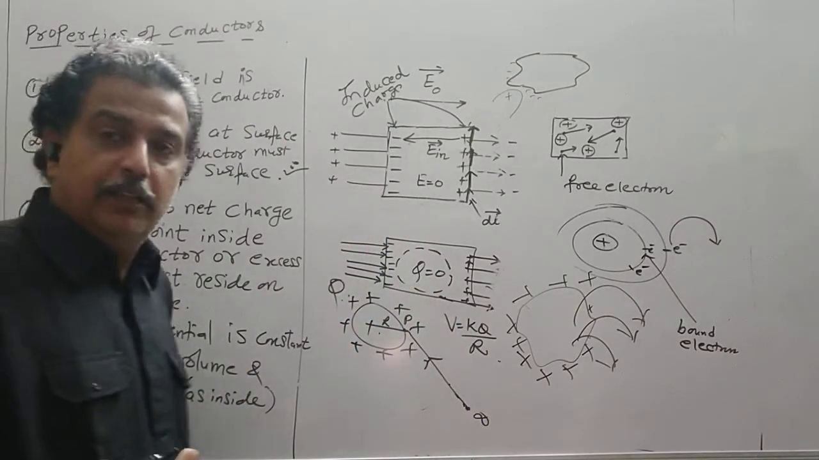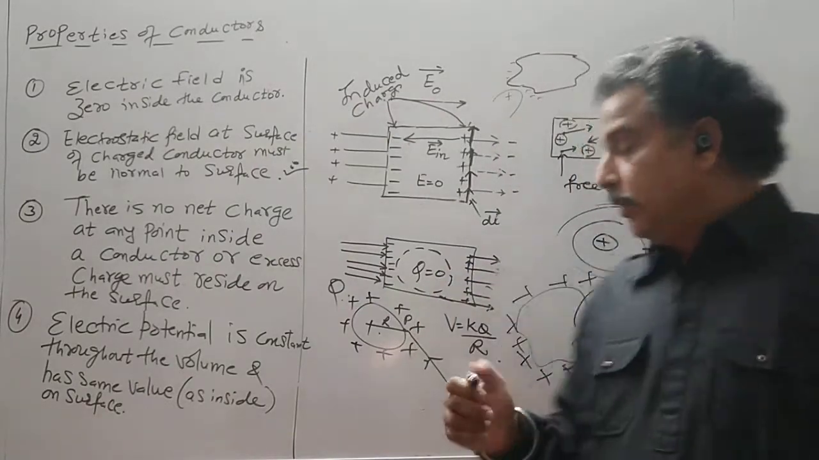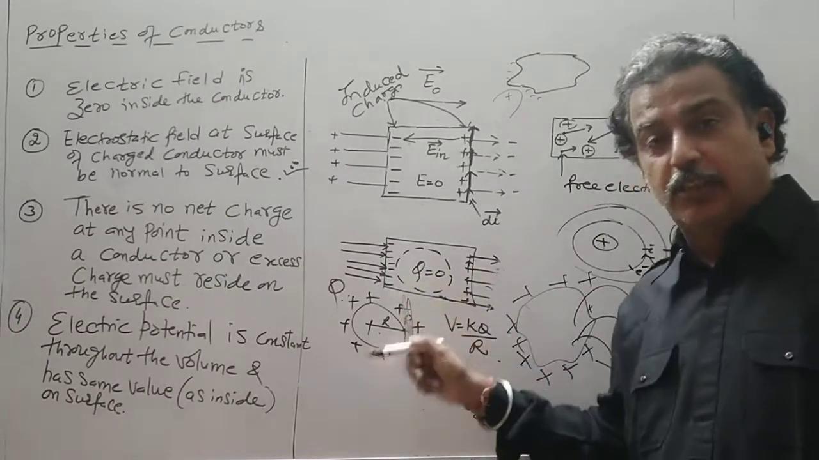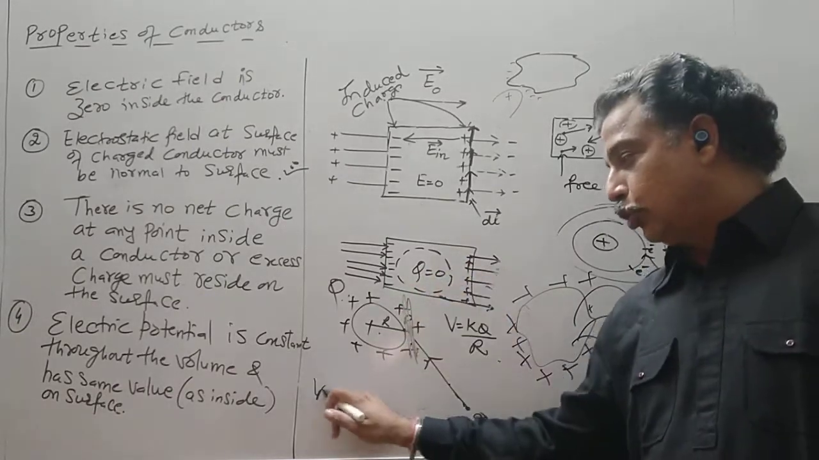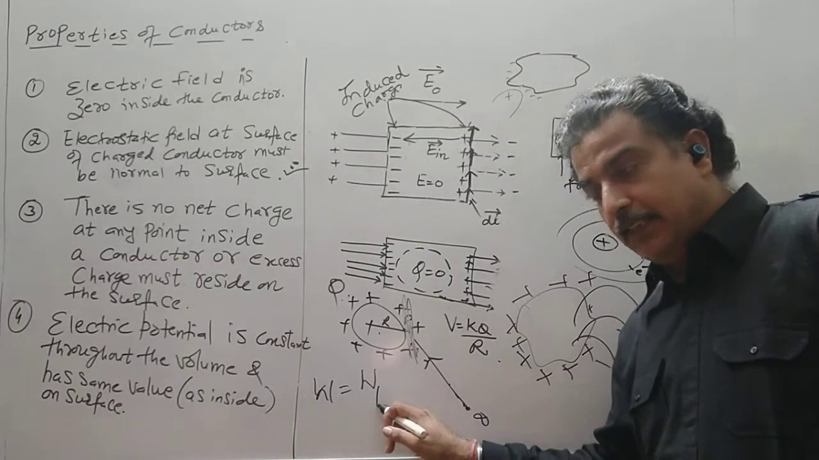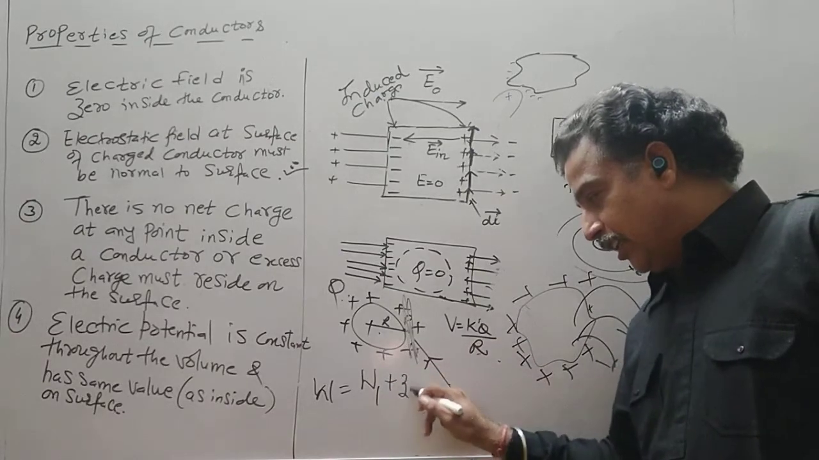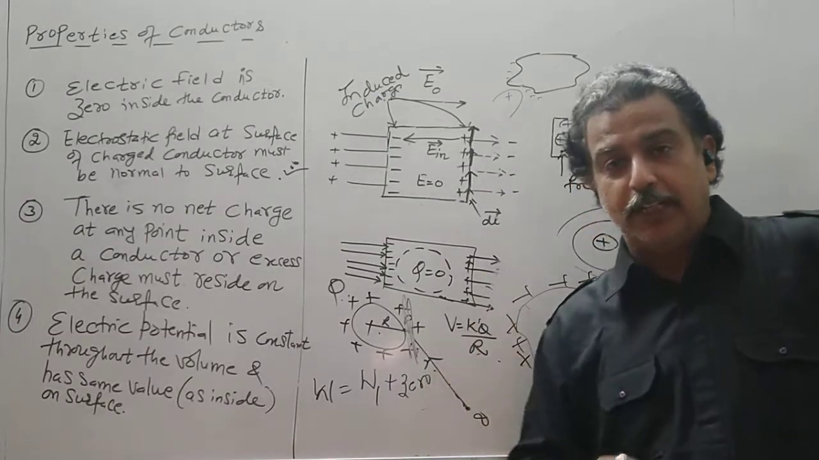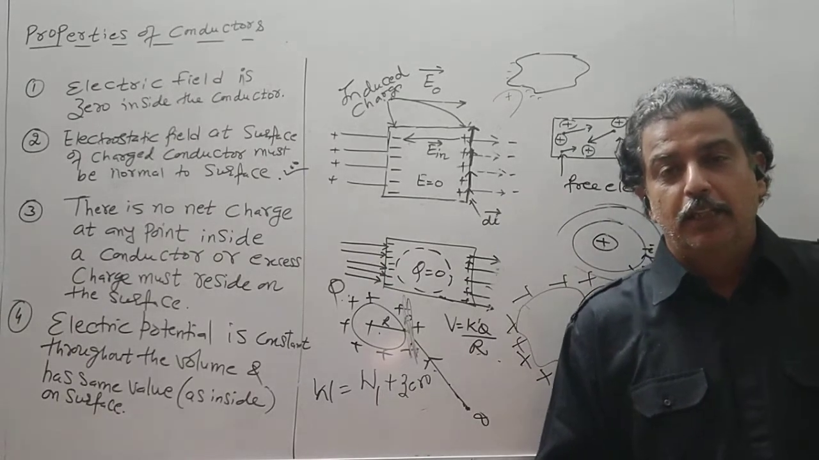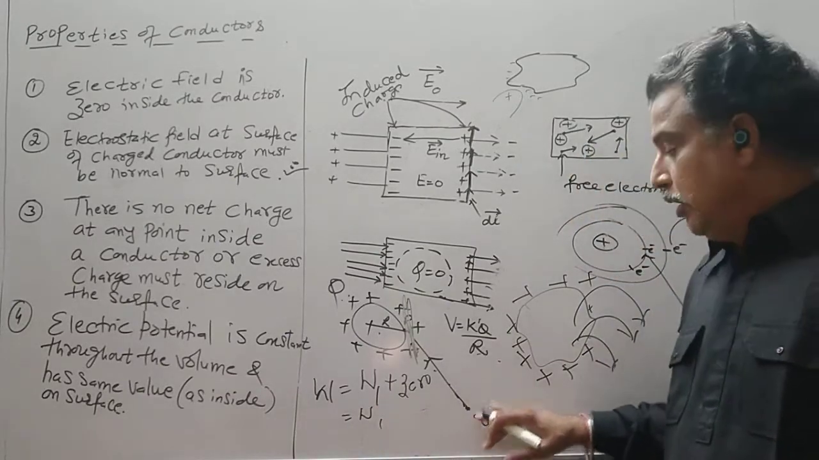There is no field inside the conductor. So the potential is the work done till the surface. The work done inside is zero because the electric field is zero. So total work done is to bring a unit positive charge to the surface, and its value comes out to be KQ by R. Inside the conductor, the work done is zero, that we have already seen in the previous topic. So total work done will be only the work done to bring a unit positive charge from infinity to the surface.